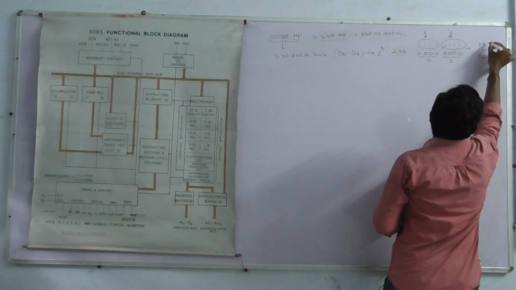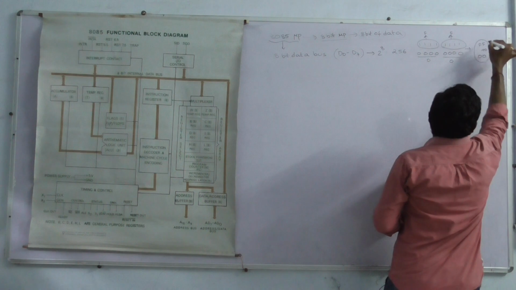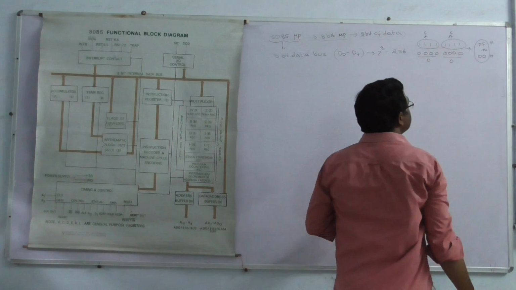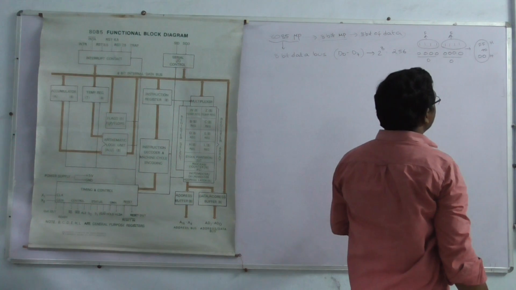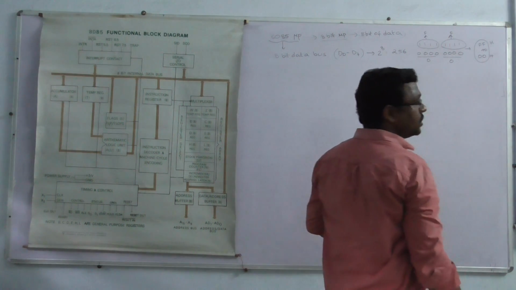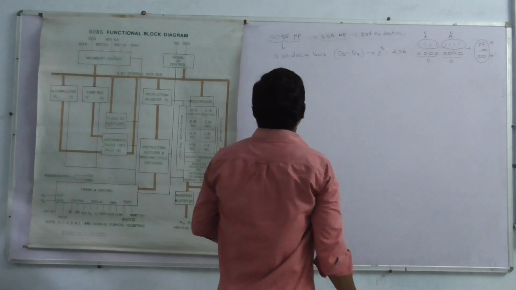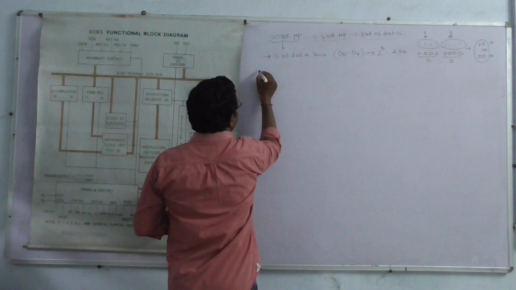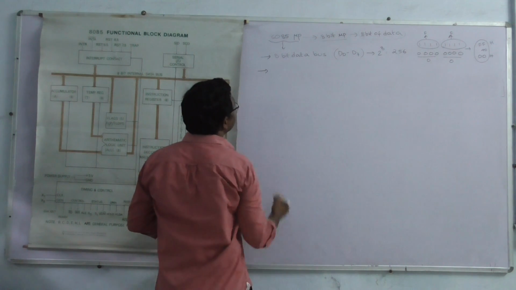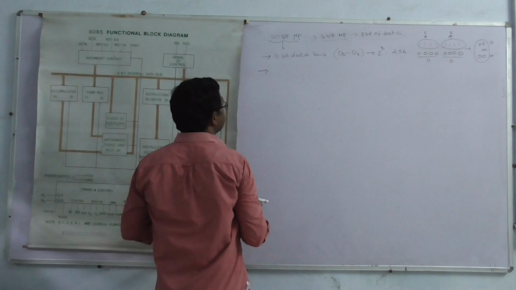The data can be transmitted or received from 00 to FF only.